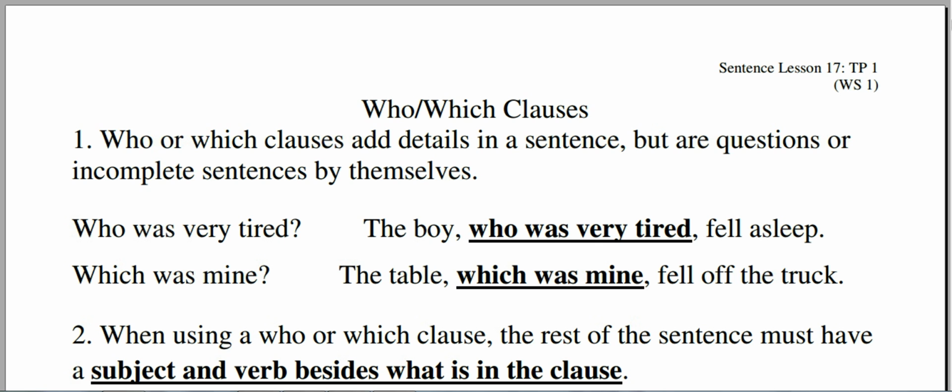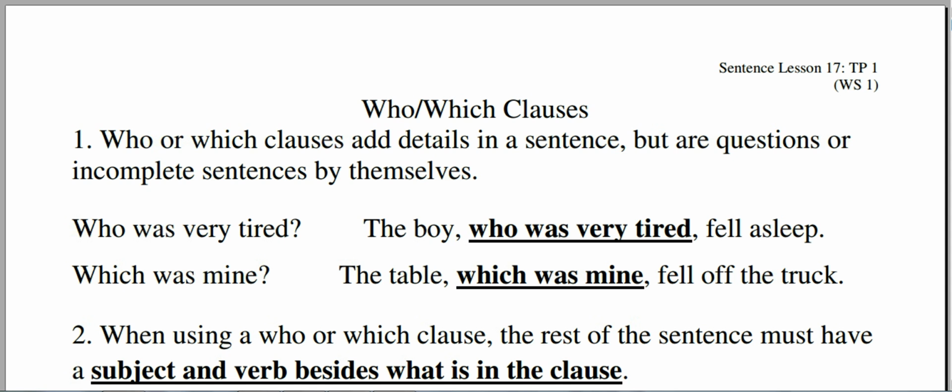Number 1, who or which clauses add details in a sentence but are questions or incomplete sentences by themselves, such as this one here. Who was very tired? If you take that phrase and put it in the middle of a sentence, the boy who was very tired fell asleep. It is still a dependent clause, but it has an independent clause, the boy fell asleep, that it is connected to, which is what you have to have with these dependent clauses. If they're on their own, like it says, it's either incomplete or it's a question. Which was mine? The table, which was mine, fell off the truck.